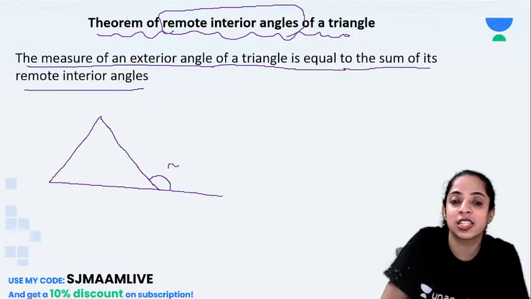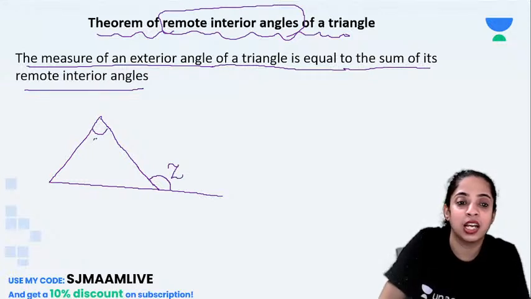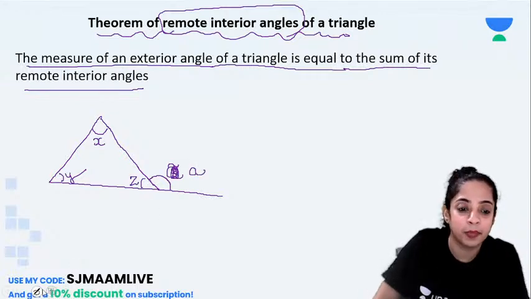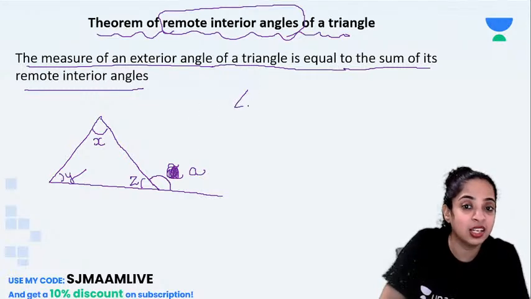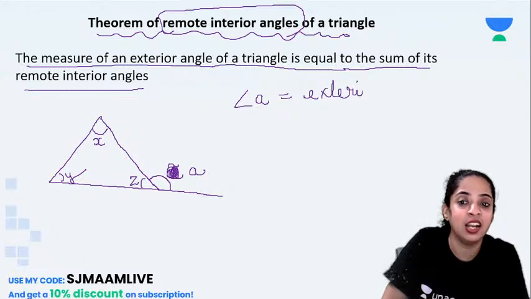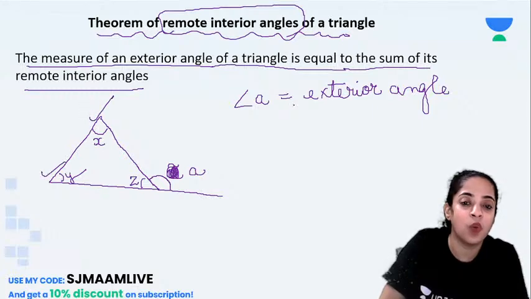Okay, suppose this is angle Z, this is angle X, this is angle Y. Sorry, this is Z. So I will take this as maybe angle A. Okay, angle A. So my angle A is the exterior angle. Angle A is the exterior angle, and the measure of angle A will be the sum of X and Y. So angle A will be equal to angle X plus angle Y.